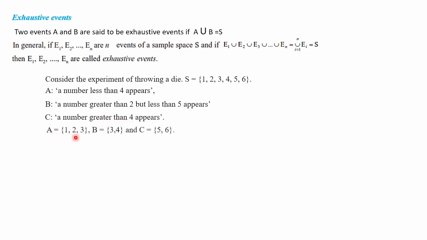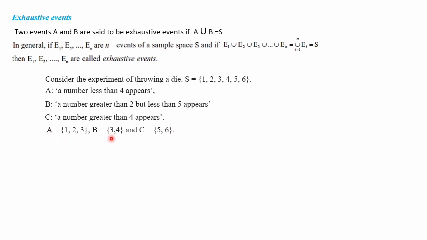Here, let's write the elements of A. A is 1, 2, 3. A number less than 4 means 1, 2 and 3. This is your sample space. And B, numbers between 2 and 5, means 3 and 4 only. Then C, a number greater than 4. Here a number greater than 4 is 5 and 6. So we have taken 5 and 6.